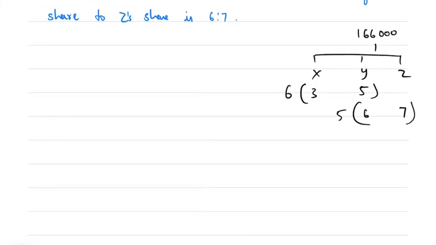So 6 into 3 is 18, and 6 into 5 is 30. 5 into 6 is 30, and 5 into 7 is 35. Now the middle term is same. So 18:30:35. This is the ratio, right? This is how you solve this problem.